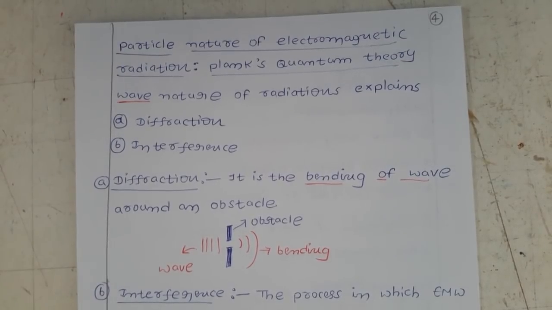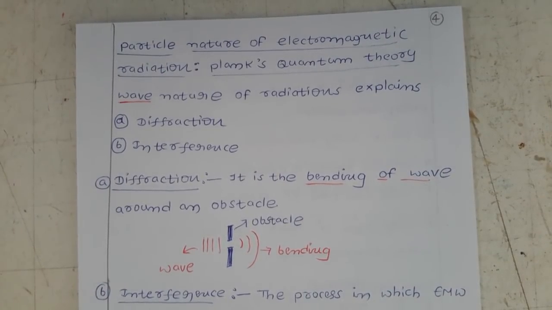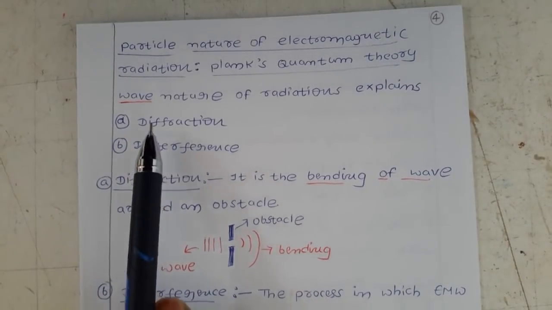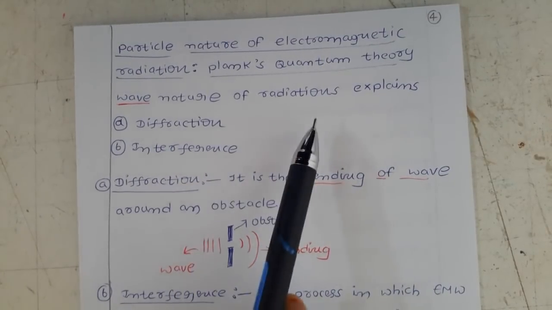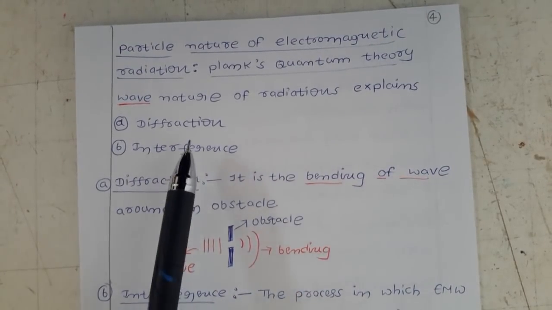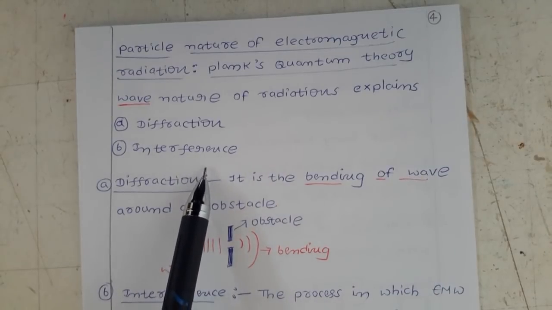Some phenomena support the wave nature of electromagnetic radiation. The wave nature of radiations explains diffraction and interference.